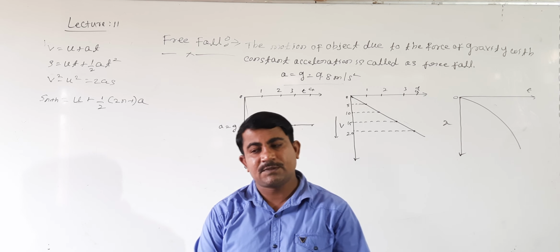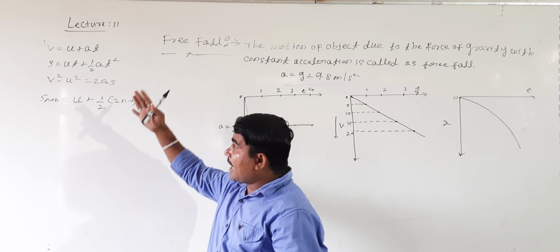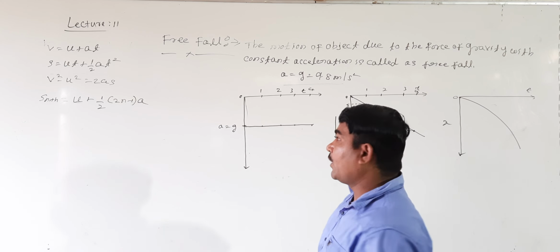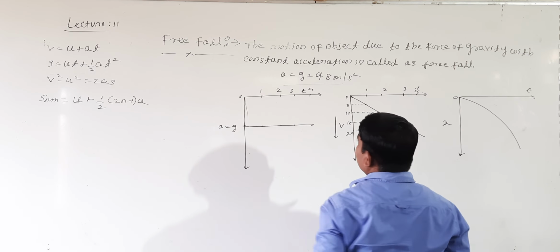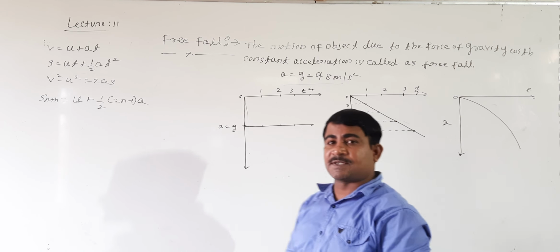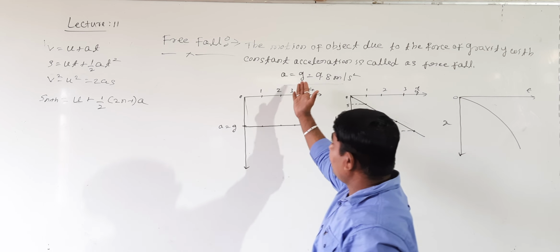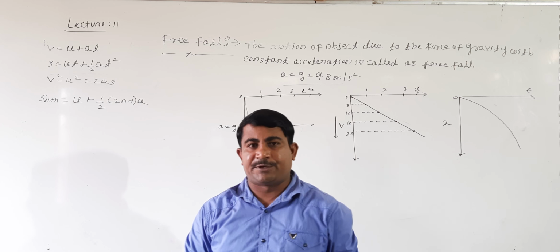Then our question is, what are the kinematic equations for a freely falling body? We know that for a freely falling body, a equals g, where g equals 9.8 meter per second square. We follow one convention.